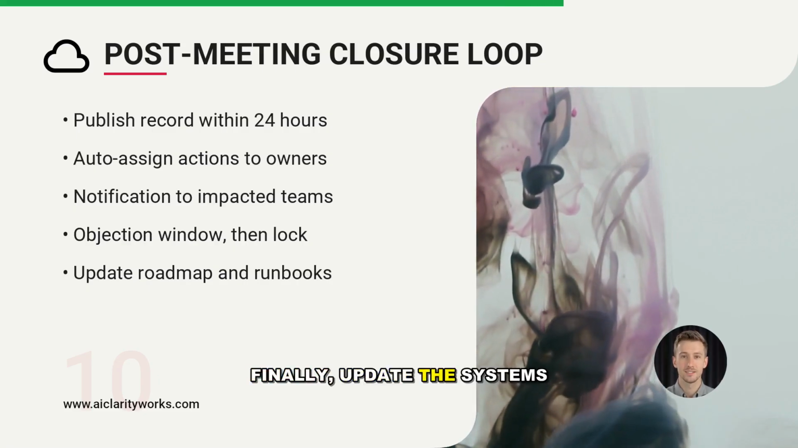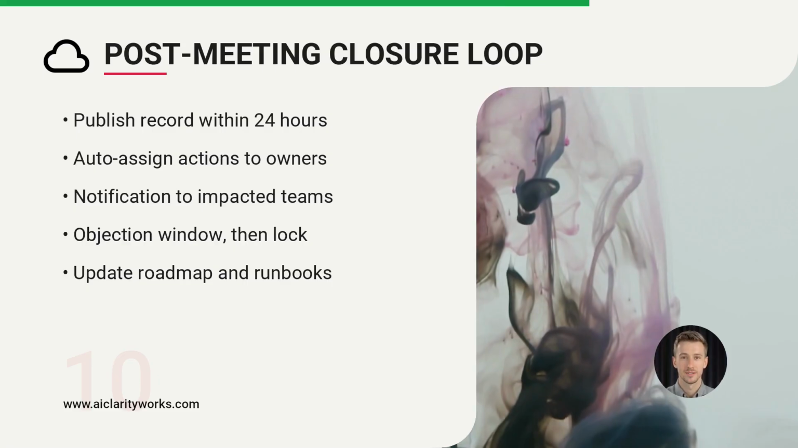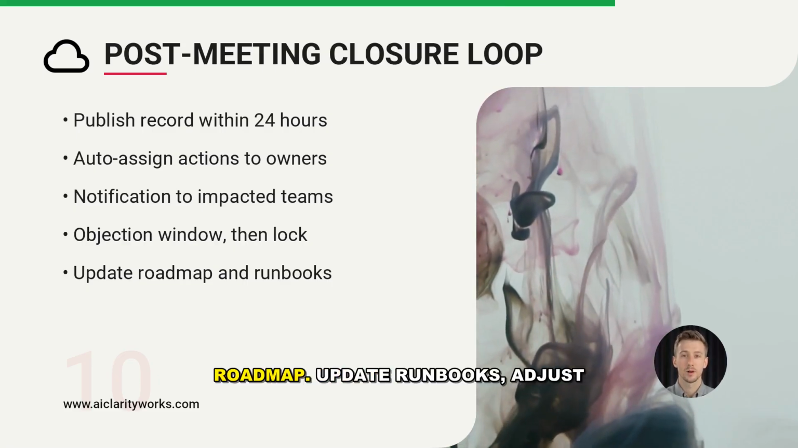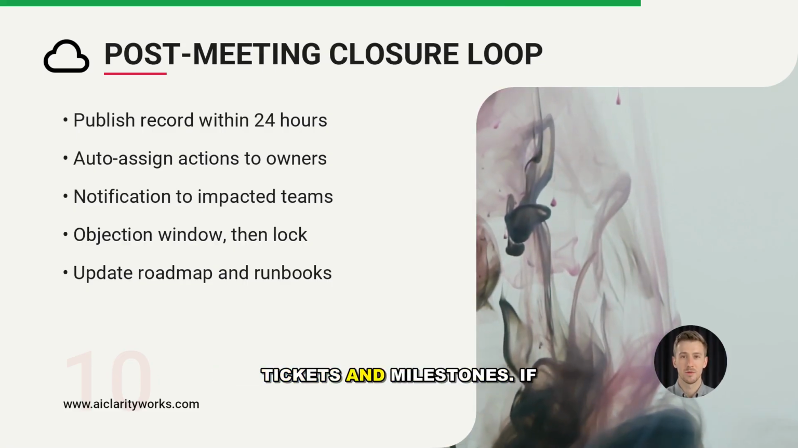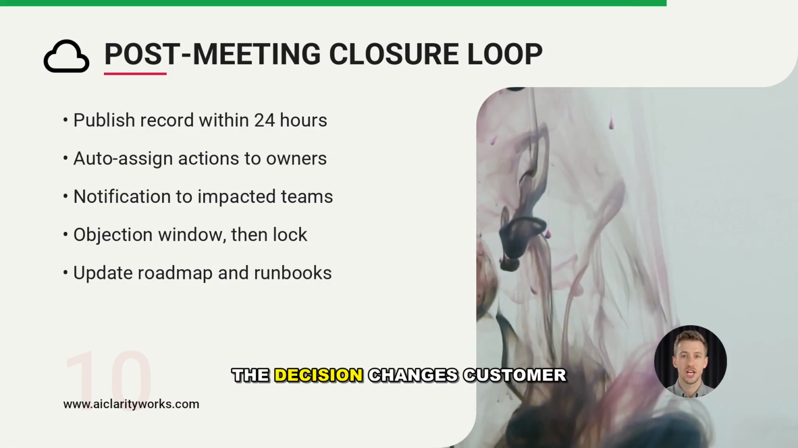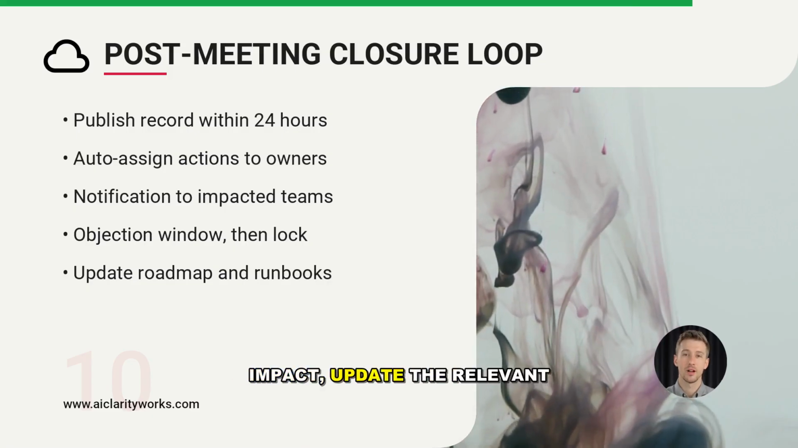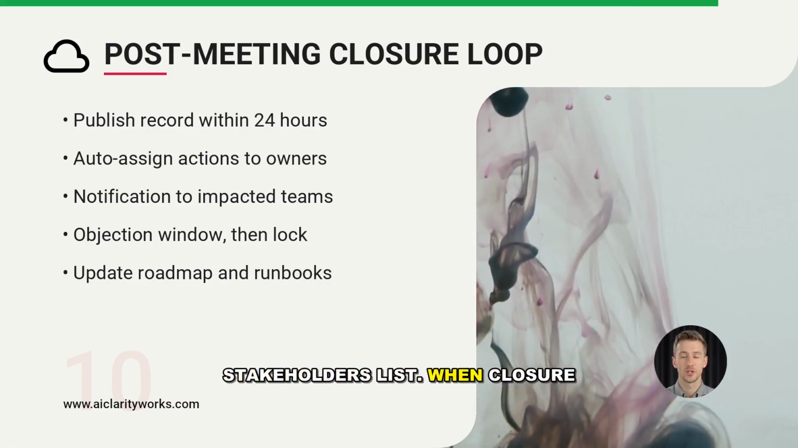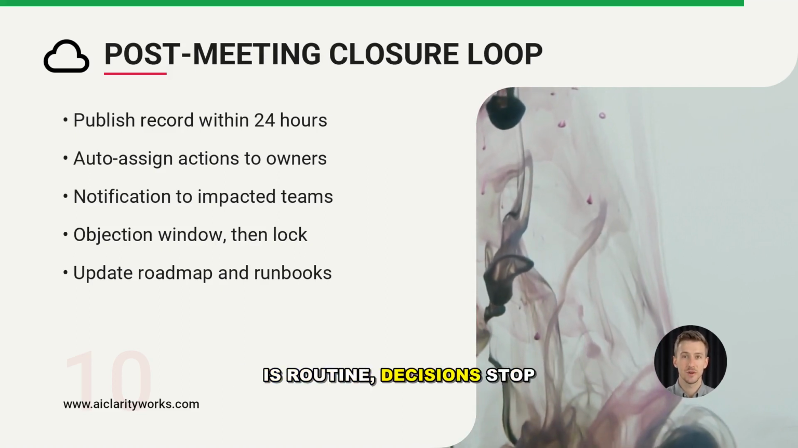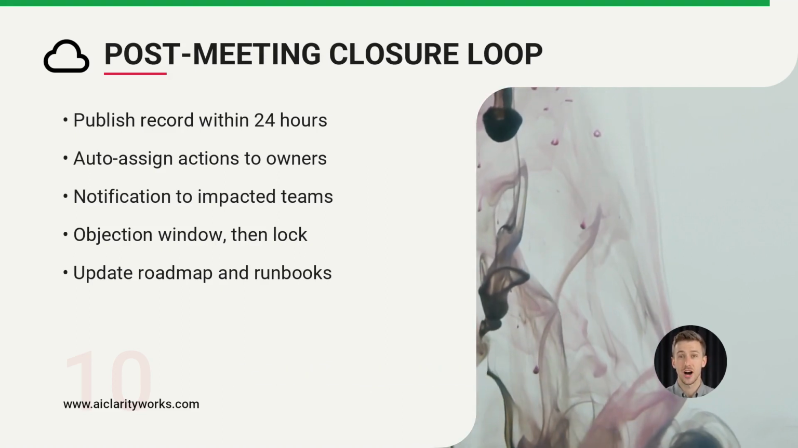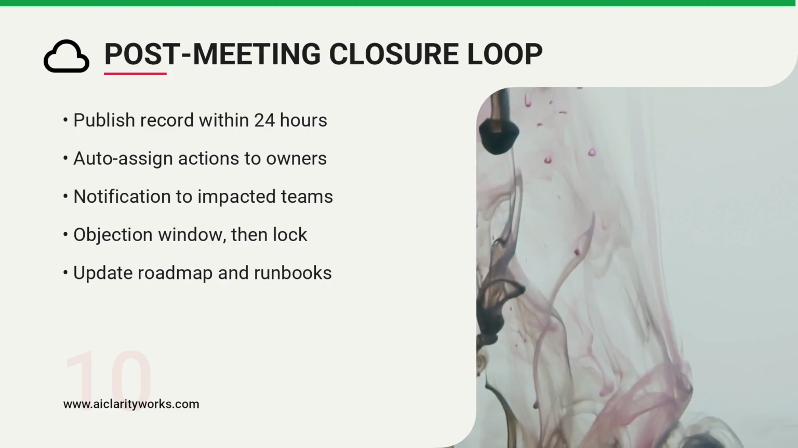Finally, update the systems that drive real work. Put it on the roadmap. Update runbooks, adjust tickets and milestones. If the decision changes customer impact, update the relevant stakeholders list. When closure is routine, decisions stop being meetings you remember and start being momentum you can measure.